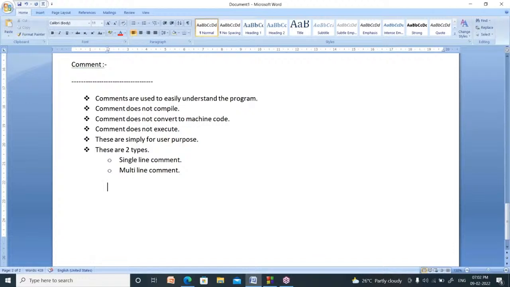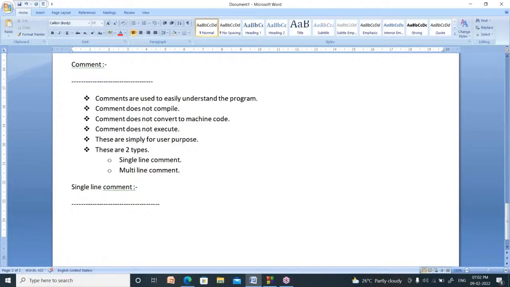What is the meaning of single line comment? If a comment is so small that it fits in one line, then it is called a single line comment.